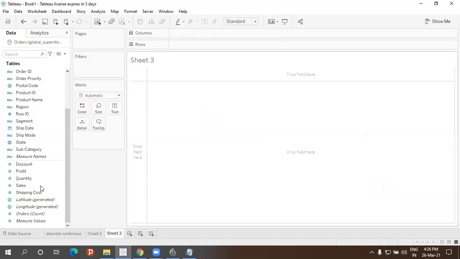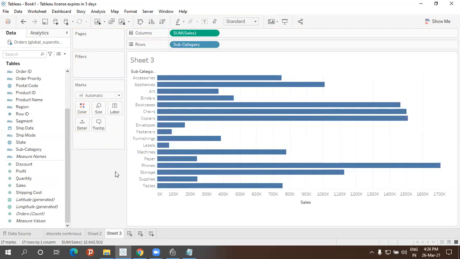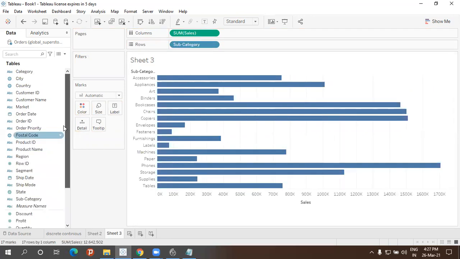Let me drag and drop sum of sales in this place and subcategory into rows. The same thing. Now I'm going to do discrete. So we have done continuous. So what happens with discrete? For example, let me do discrete based on market. So let me take market and drag and drop into colors. So I'm taking from where? From the dimensions, nothing but discrete.